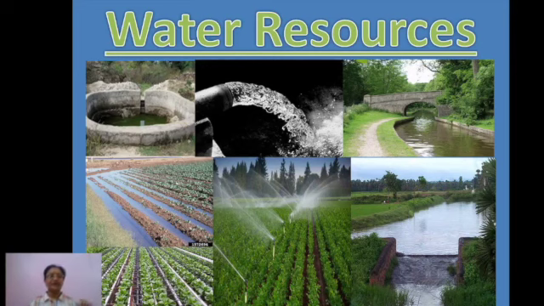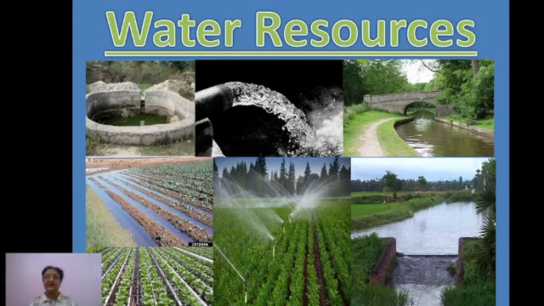Out of that, children, if we take the total water which is present on earth, almost 97% is there in the oceans or the seas. Why are we concerned about that? Because 97% of the total water is of no use for us. No use means we cannot drink it, and we cannot use it for irrigation purposes or any such daily use. So that 97% we are taking away.